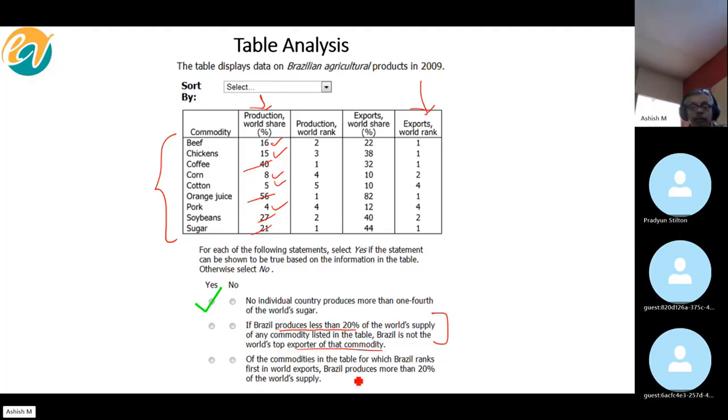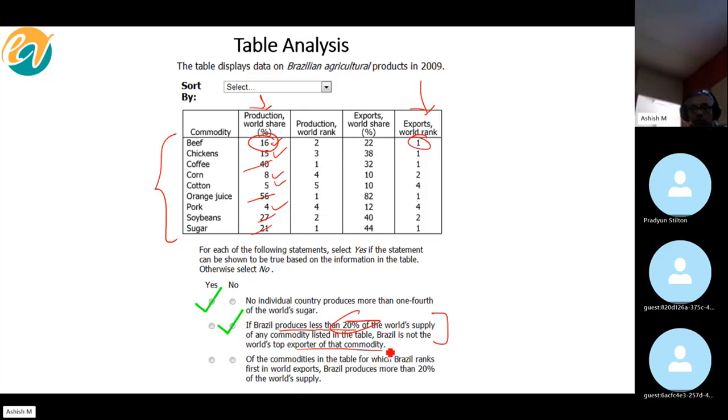What do you think? That's no. Very nice. So why? Because, for example, chicken, beef. Notice, beef: while Brazil produces less than 20% of the world's supply, it is still the world's top exporter in this commodity. Friends, are we clear? All right.